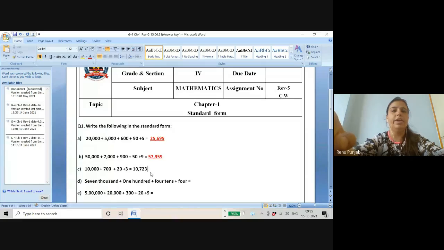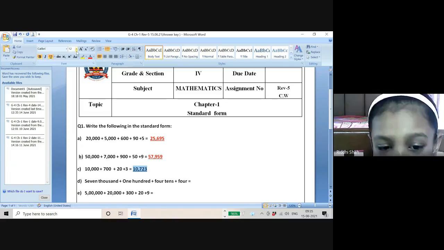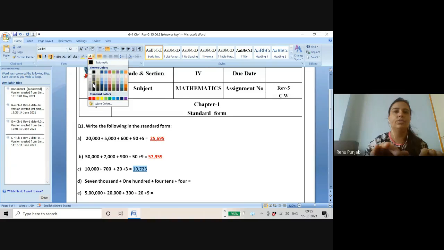Very good, he has told 0 in between, because it is 10,000 then 700. So 10,700, how do we write? 10,723 in this way. Because you can see here also there are 4 zeros with the 1, and there is no digit coming in between. So we write 0 at the 1000 place. So it is 10,723. Is it correct, children? Yes. Excellent.